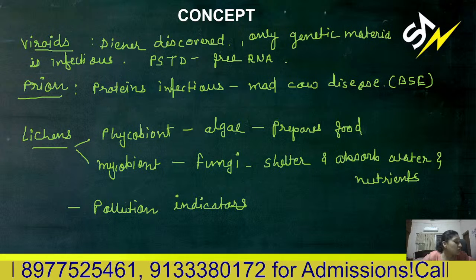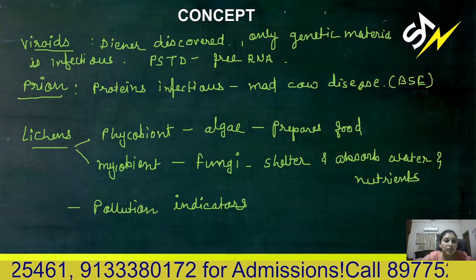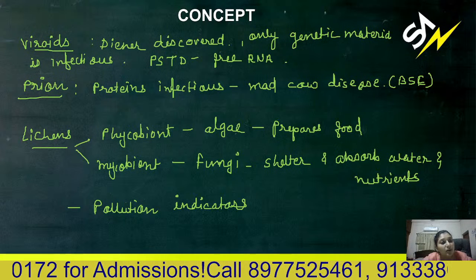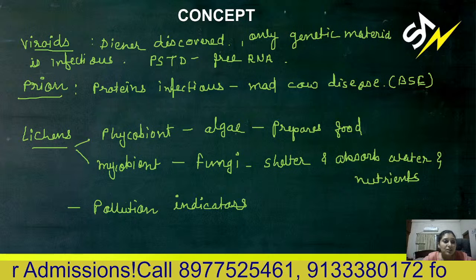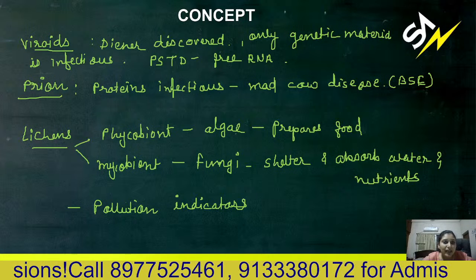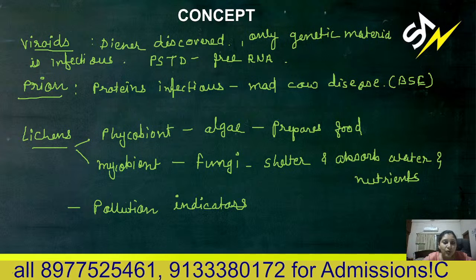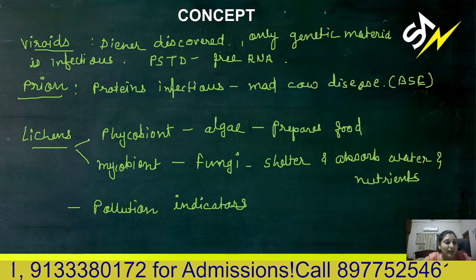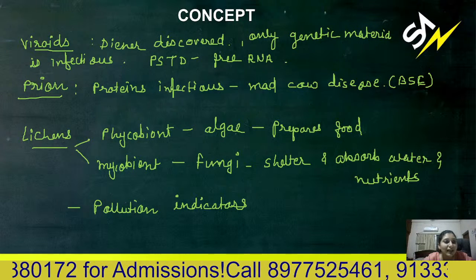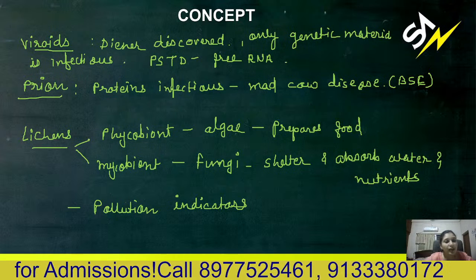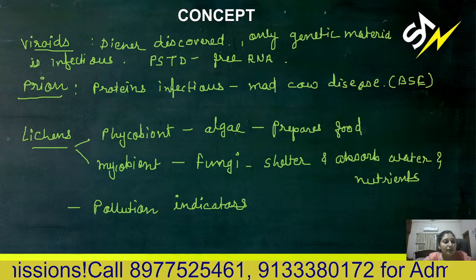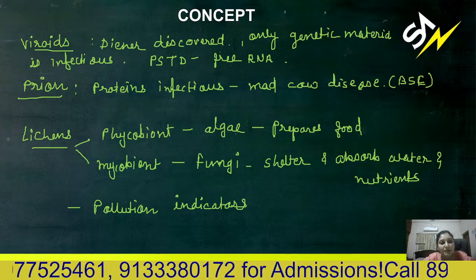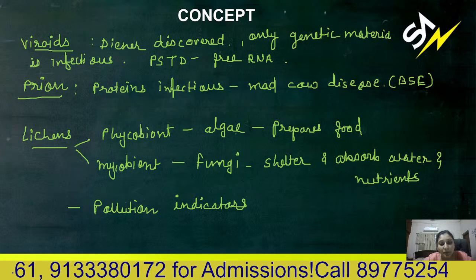So in viroids there is no protein coat outside, only the nucleic acid is infectious. They are still smaller than viruses because they do not have a protein coat. Diener discovered these viroids, where only genetic material is infectious. Potato spindle tuber disease is caused by free RNA. So free RNA, free genetic material, is a viroid. Then prions, these are misfolded proteins. They become infectious because the folding of the protein is not proper.